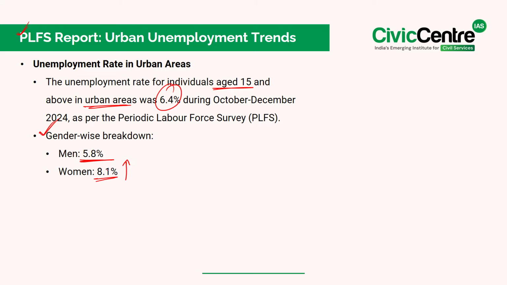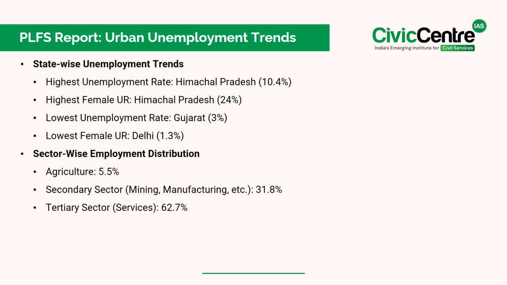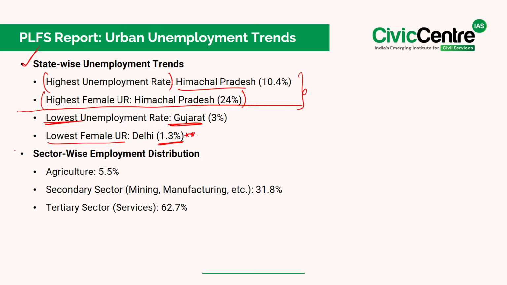significantly higher at 8.1%. And now, if we look at state-wise unemployment trends, Himachal Pradesh recorded the highest unemployment rate at 10.4%. It also had the highest female unemployment rate at 24%. While on the other hand, Gujarat reported the lowest unemployment rate at 3%, while Delhi had the lowest female unemployment rate at just 1.3%. Now, let's analyze how employment is distributed across different sectors.